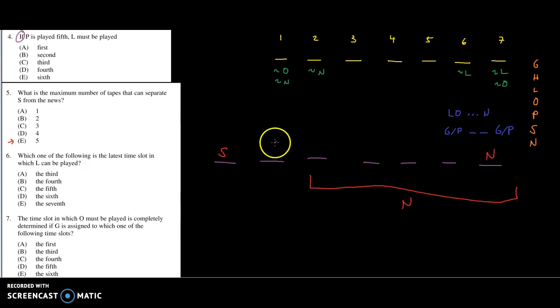So let me just try this. Let me see if I do G, space, and P. Let's see what happens. Is this possible? Okay, then we need to have a block of 2 for the LO, so I could put that right there. And then we have space for H. Looks like we can do that, right? Because the question was what could happen. And I created a scenario where we have them 5 units apart, and I did not break any of the rules. I feel like I'm probably not giving that the attention that I should here. I mean, that is the answer.